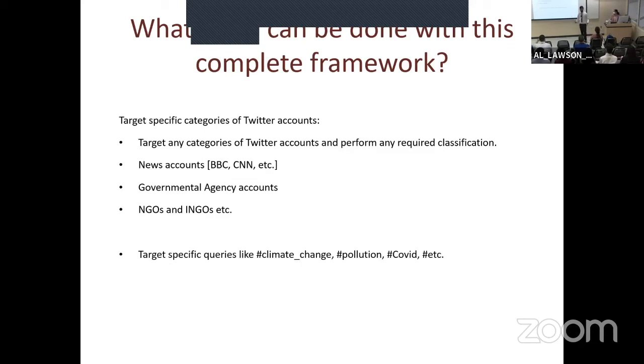Also, just like what we did for the hashtag sea level rise, we can do the same thing for the hashtag climate change and then find the analysis on the climate change issue or pollution or COVID. This is still a work in progress. We are performing the exploratory research. Currently we are checking the analysis of tweets with respect to federal level, state level, and general public regarding the issue of sea level rise.